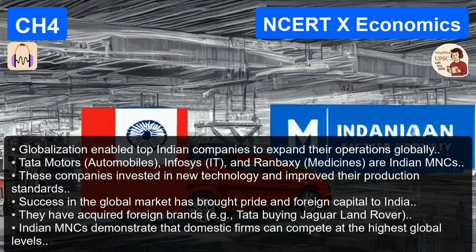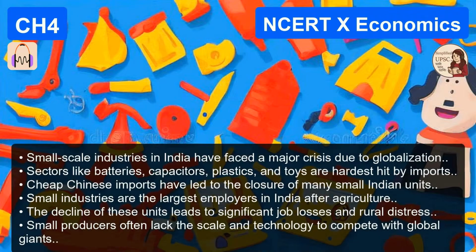Likely. For us, globalization has been a blessing. Greater choice, improved quality, lower prices. Totally. If you want a phone, you have 20 brands. If you want a car, you have models from every continent. The standard of living for the urban middle and upper class has undeniably gone up. We have access to the world's best goods. Then there are the top Indian companies. Globalization didn't just crush everyone. It forced the big players to adapt. Right. The fear was that foreign companies would wipe out Indian companies, but for the biggest ones, the opposite happened.